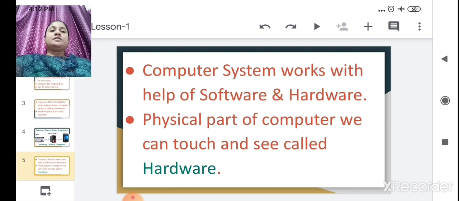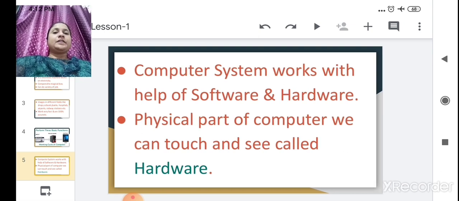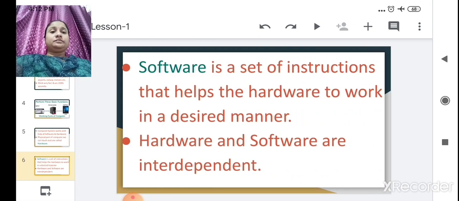So like this, a computer also has some physical parts that we can touch and see. Which are the physical parts of a computer? That is CPU, keyboard, mouse, monitor. These are the hardware parts. Okay, got it? That is hardware. Now we'll see next, software.